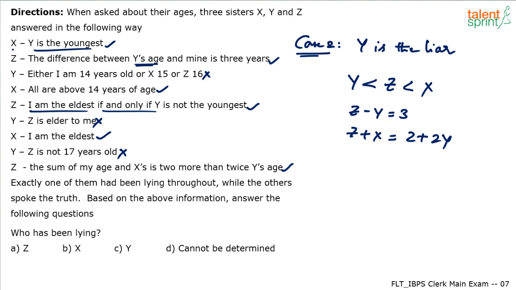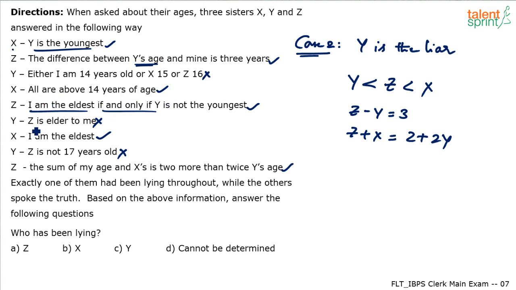For example, like for example, let's get some numbers. Like look at the statement made by x. It says all are above 14 years of age. X has said that all should be above 14 years of age. This should be a correct statement. All are above 14 years of age. The difference between y's age and mine is 3 years. It has been considered. All are above 14 years of age has to be considered.